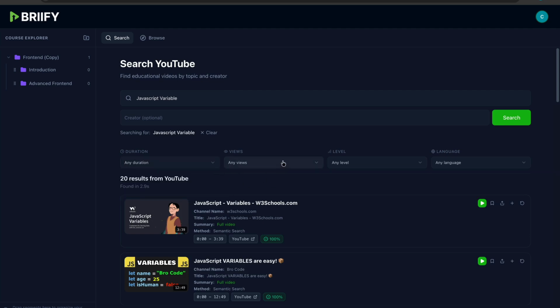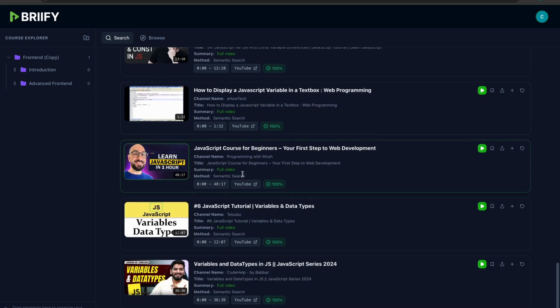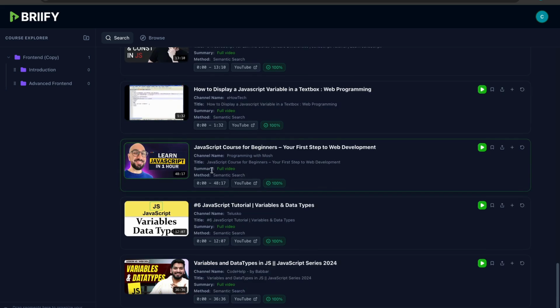You can also adjust the filter, adjust the views, adjust the level, right? The level for beginner, advanced. You get the point. You can also adjust the language, whether you want Spanish or French, German, Hindi, but I believe most people will want English. So that is the default language you are using. So we have a variety of videos right here related to JavaScript.